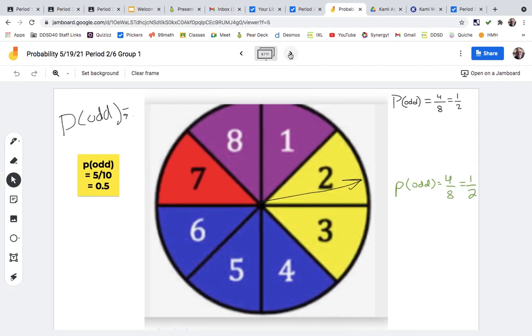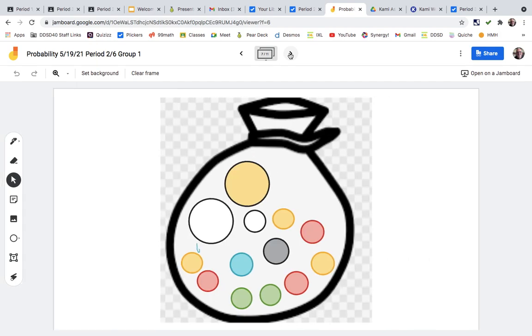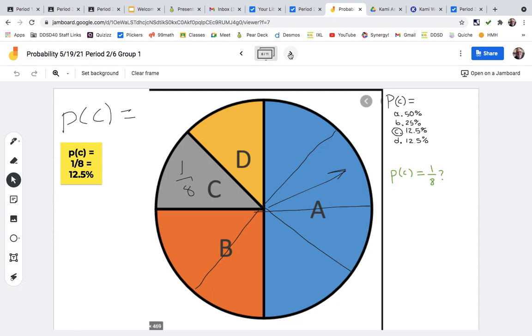And then we went on to a spinner. What's the probability of spinning this and having it land on odd, which is 4 out of 8, or 1 out of 2, 1/2. Somebody wrote 0.5, which is great, 50%. And then they made their own, and we made up questions. And then we talked about the probability of spinning the spinner and landing on C, which is 1 out of 8.